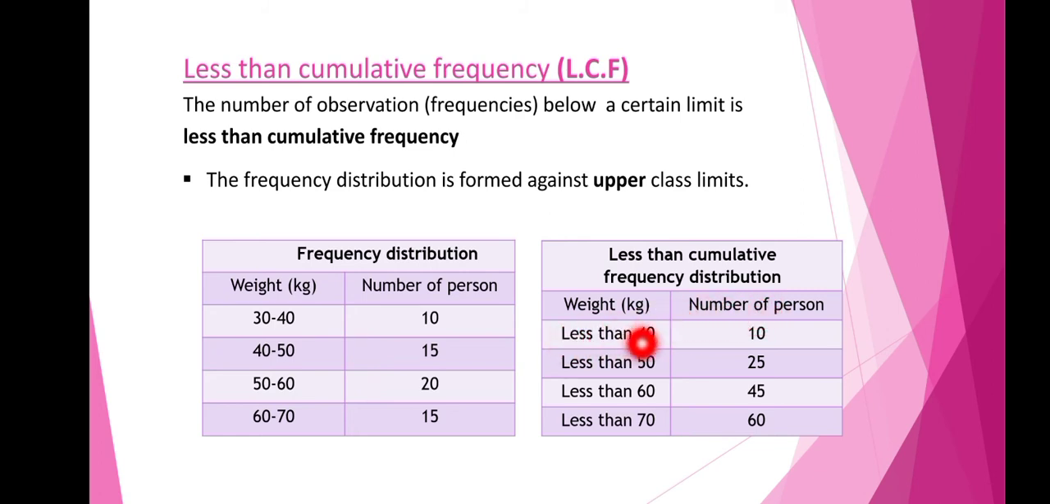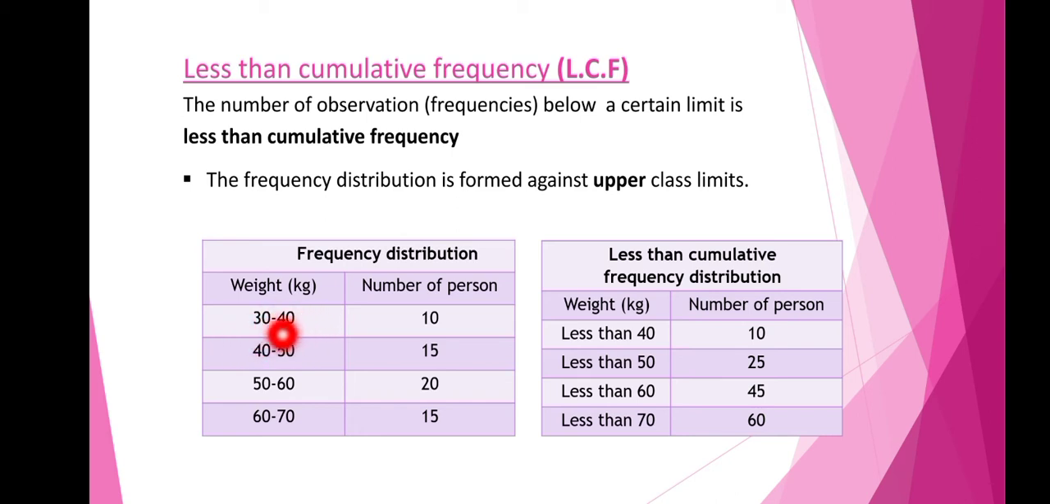So here in the class 30 to 40, the first class is 30 to 40. We will consider the weights from 30, 31, 32, 33, etc. up to 40, because 30 is the lower limit and 40 is the upper limit.